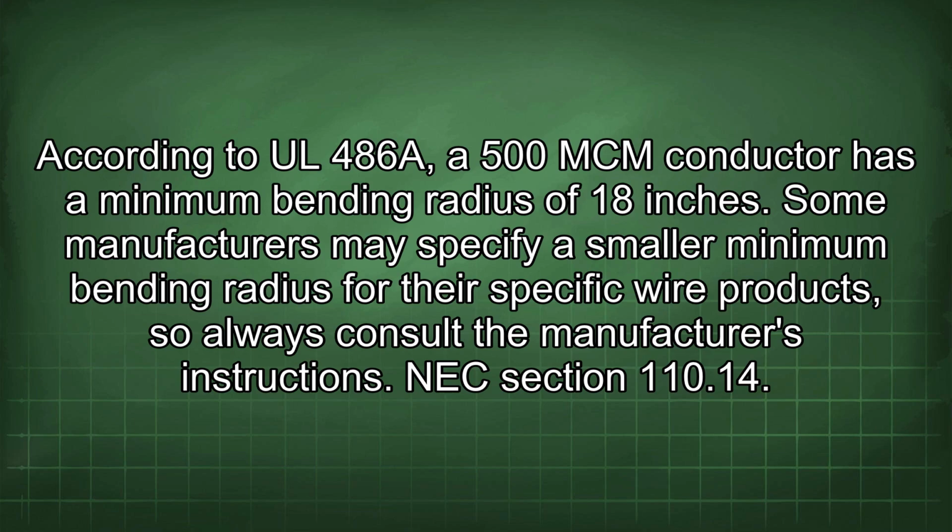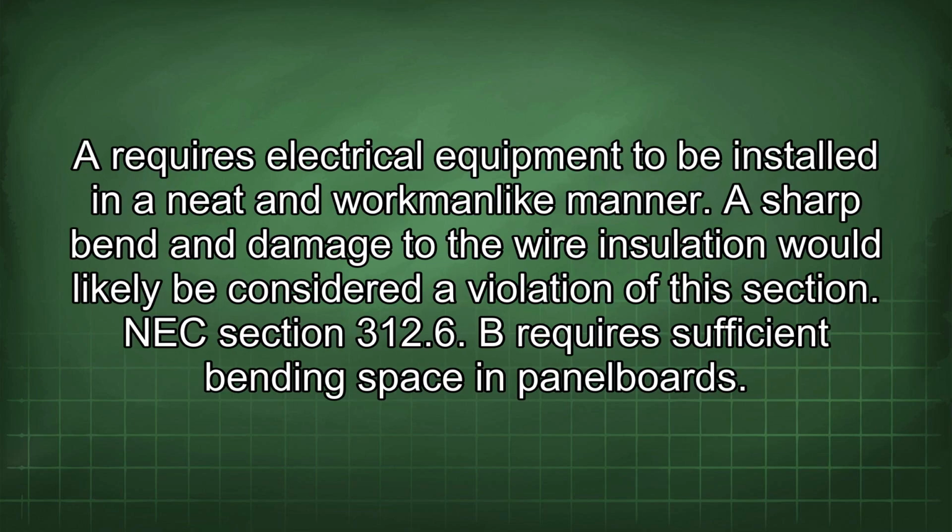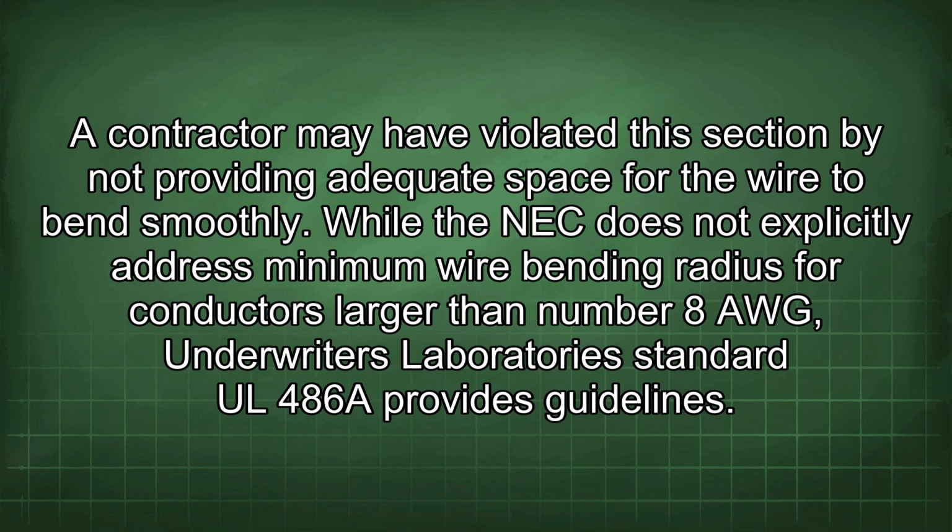NEC Section 110.14 requires electrical equipment to be installed in a neat and workmanlike manner. A sharp bend and damage to the wire insulation would likely be considered a violation of this section. NEC Section 312.6 requires sufficient bending space in panelboards. A contractor may have violated this section by not providing adequate space for the wire to bend smoothly.